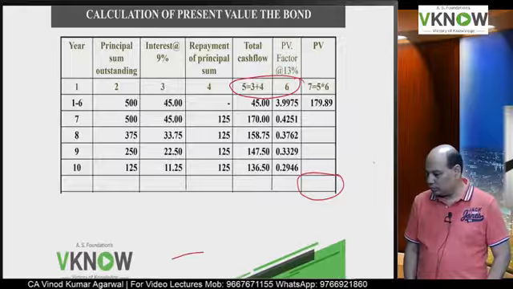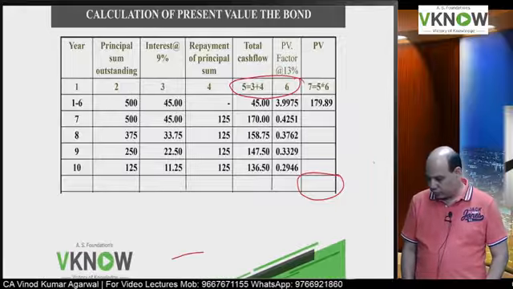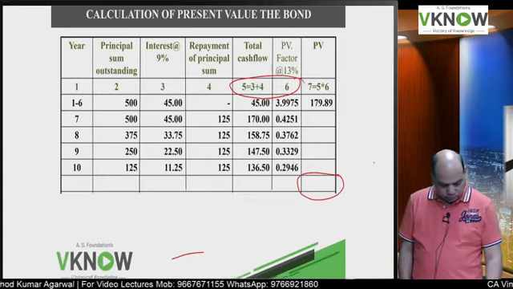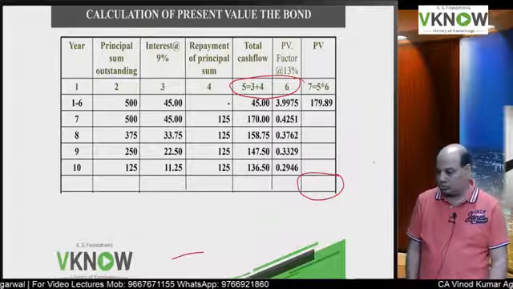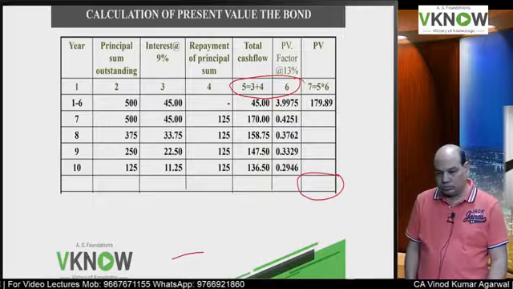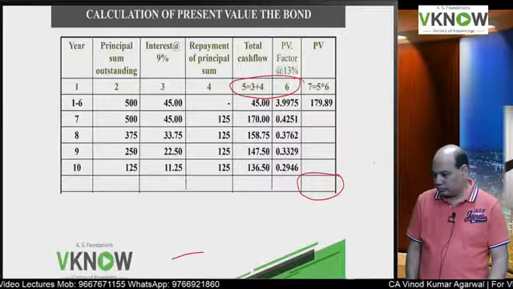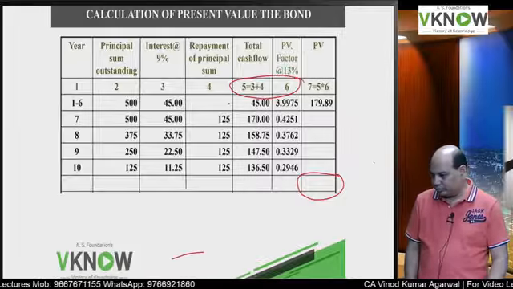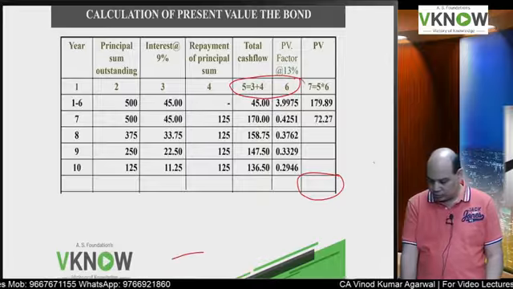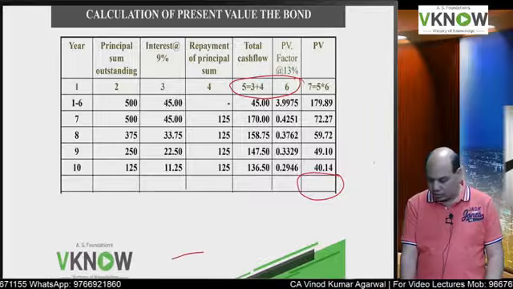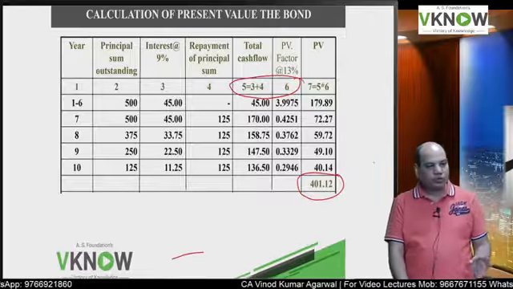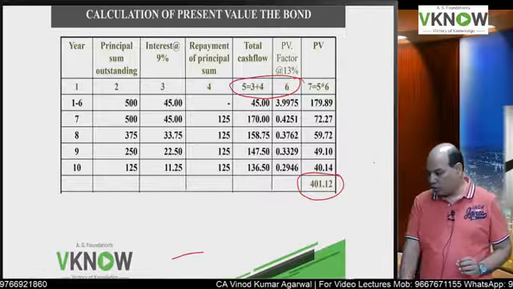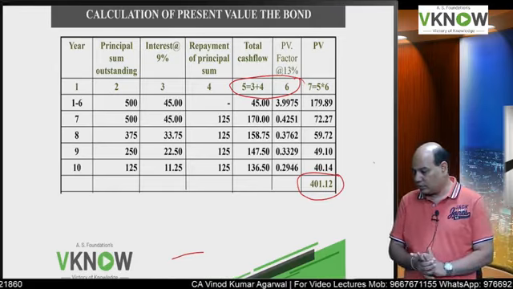What is the total? Total of the last column? Check the answer now. The total of the last column is 401.12. Write down 401.12 and later you can check it if it is not correct.